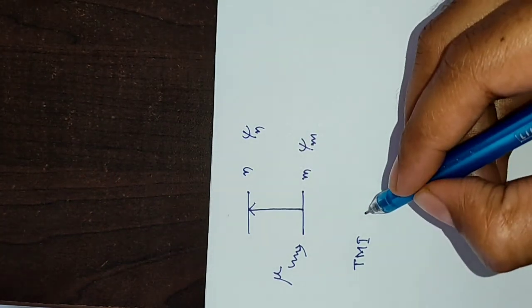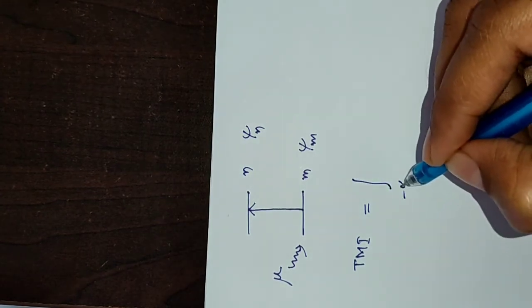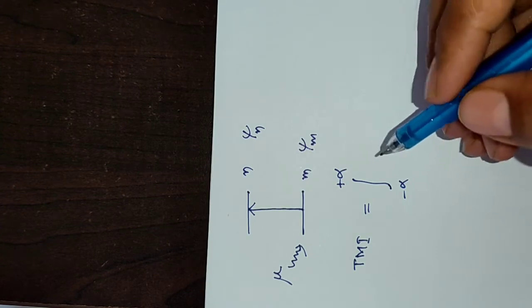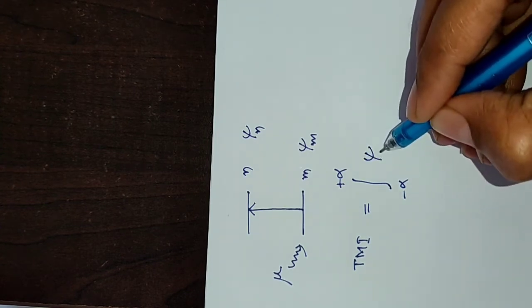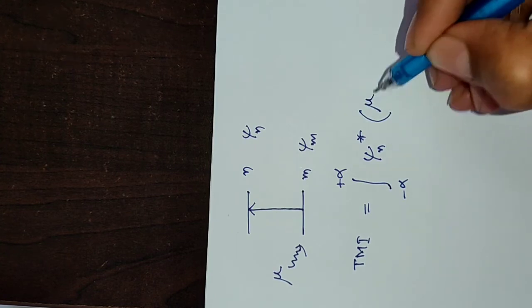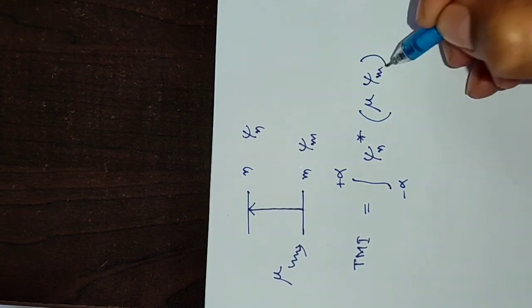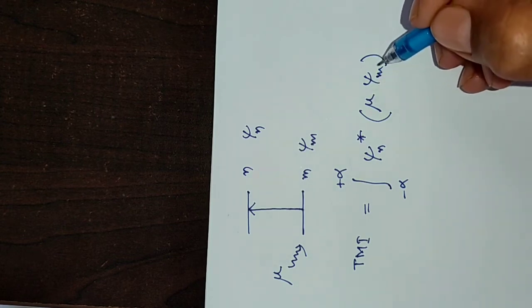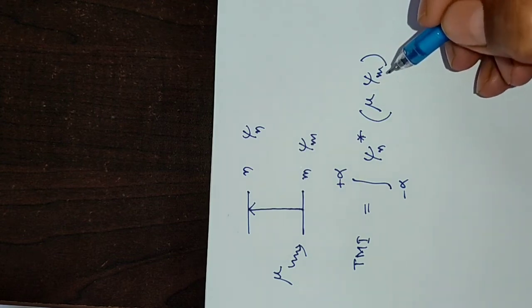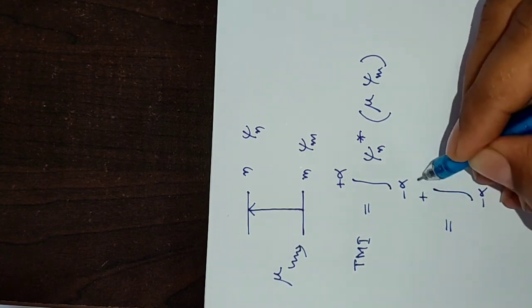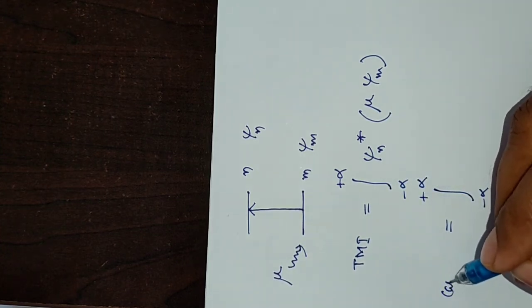Now transition moment integral, it will be minus infinity to plus infinity or within the said range if we know the system. And it will be psi n star, and here it will be mu psi m. This is the symmetry of the photon of the electromagnetic radiation. It will operate on the ground state. Now this is case 1.